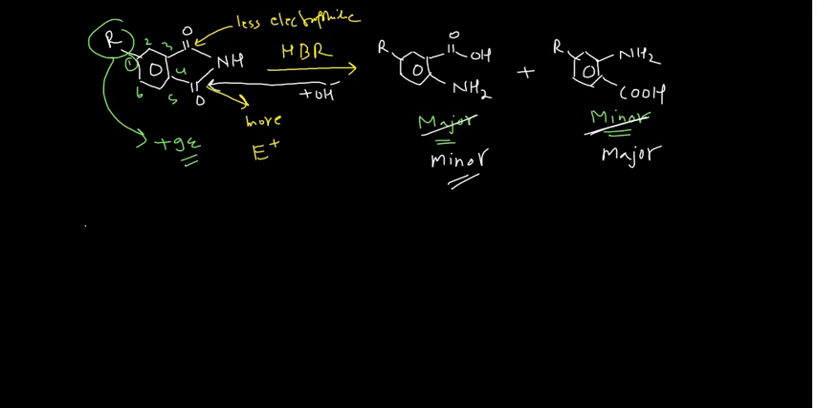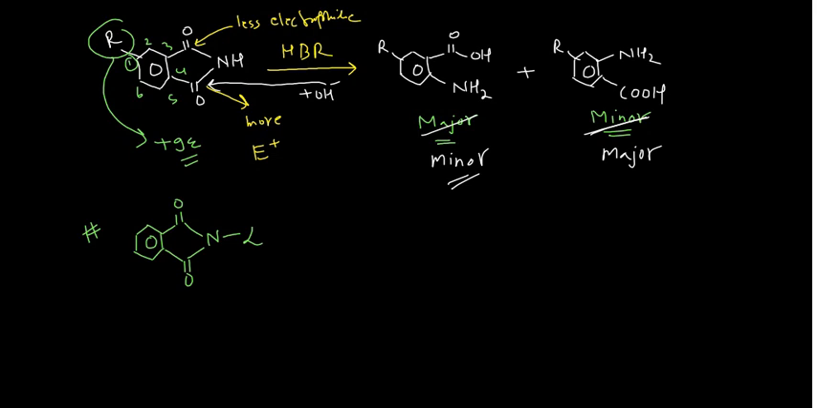In the next case, say I am having this C double bond oxygen and nitrogen, and this is having the leaving group. This leaving group could be anything. Okay guys, this could be anything.